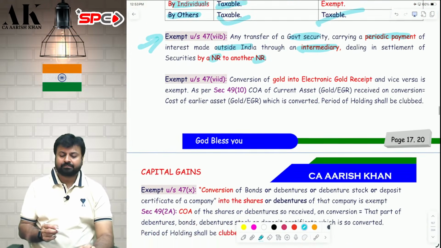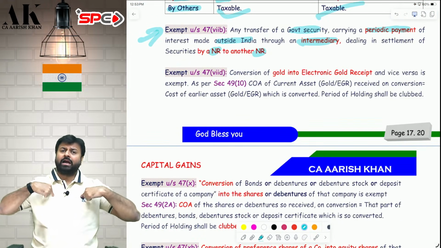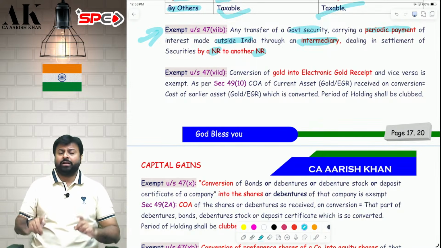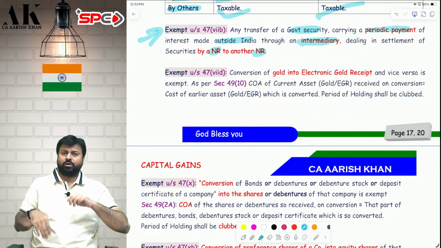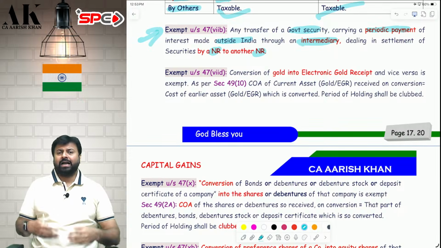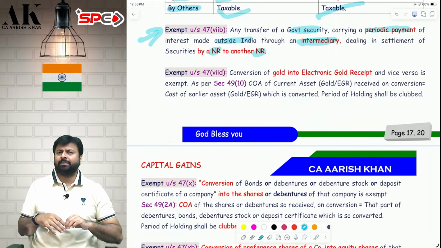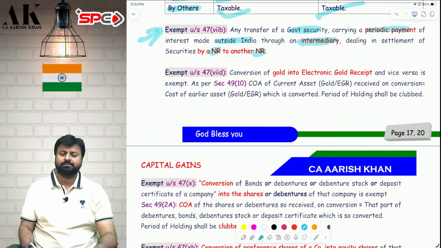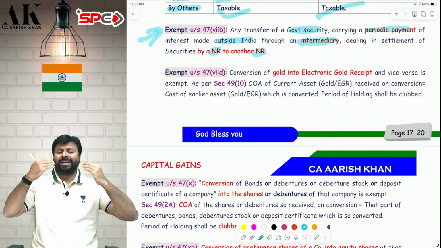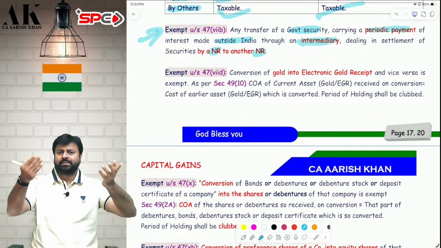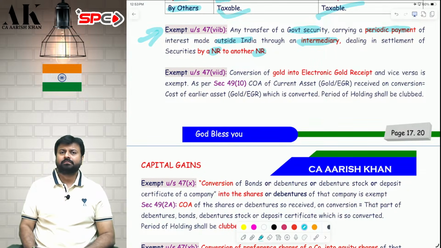Next one. I have physical gold. I want electronic gold. So I went to the bank. I gave physical gold, I took electronic gold. Exempt. I have electronic gold, I want physical gold. So I gave electronic gold, I took physical gold in the bank, exempt. Vice versa, exempt. Give physical gold, take electronic gold receipt, or give electronic gold receipt, take physical gold, exempt.